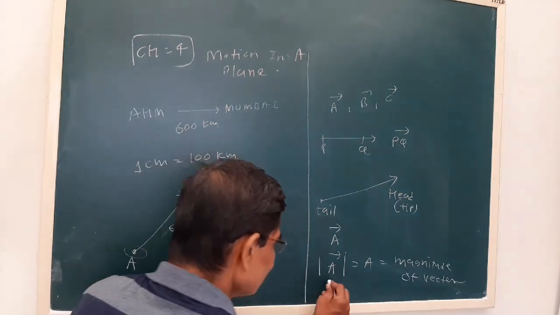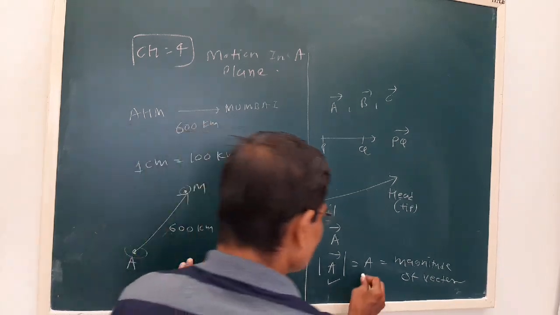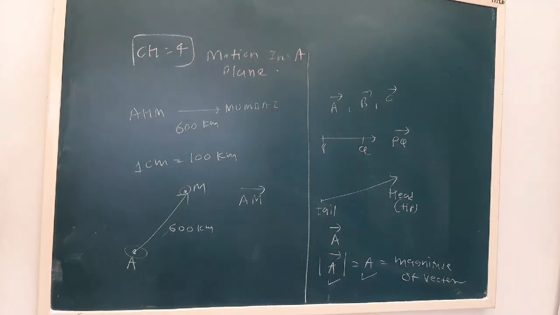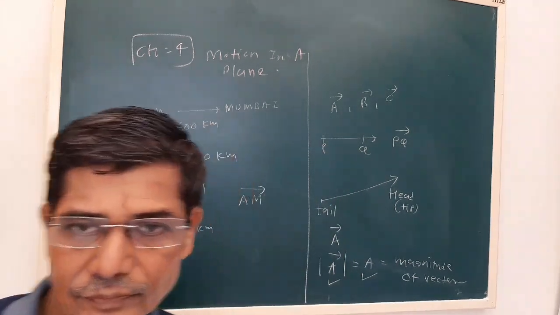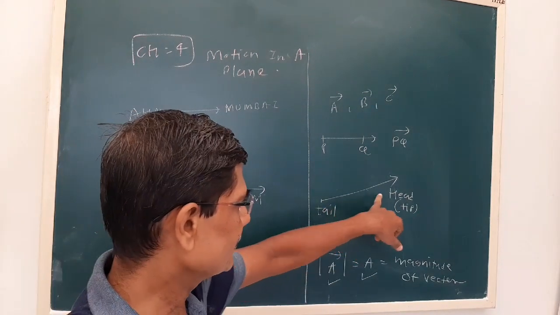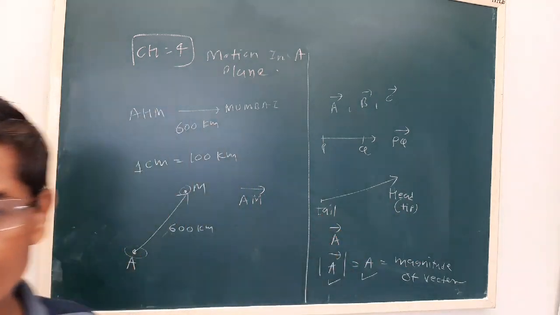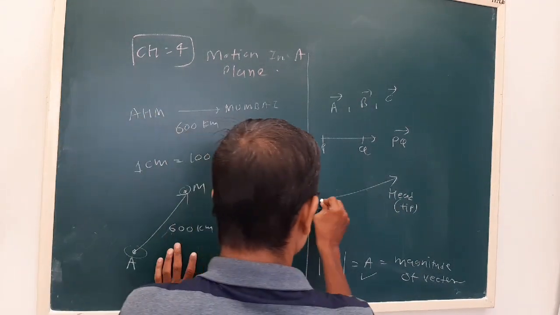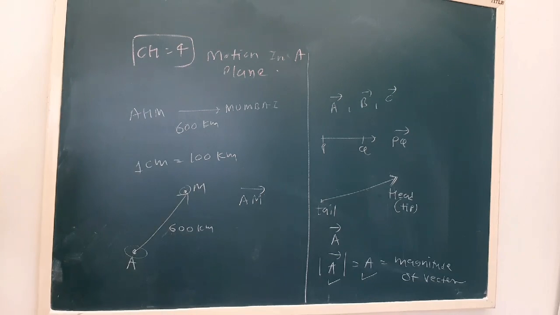Either you can show it using the modulus, or simply by A. So a vector has a head, and a tail. Generally the tail is at the starting point, and the head shows the position.